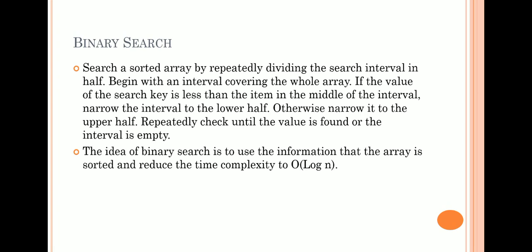Binary search repeatedly divides the search interval in half. Begin with an interval covering the whole array. If the value of the search key is less than the item in the middle of the interval, narrow the interval to the lower half. Otherwise, narrow to the upper half. Repeatedly check until the value is found or the interval is empty.